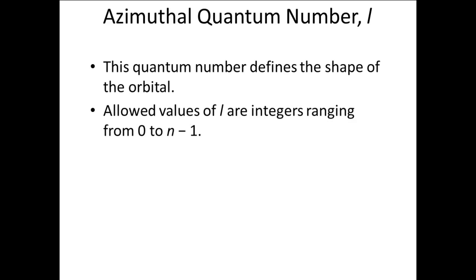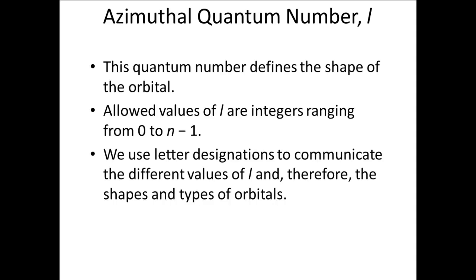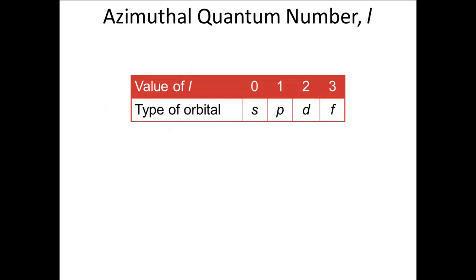The values of the azimuthal quantum number depend on the value of n, and are whole numbers ranging from 0 to n-1. This means that for any particular value of n, there are n different values of L. In order to avoid confusion with the number values of n, we typically use letters to represent the different values of L. The first 4 letters used are shown here.